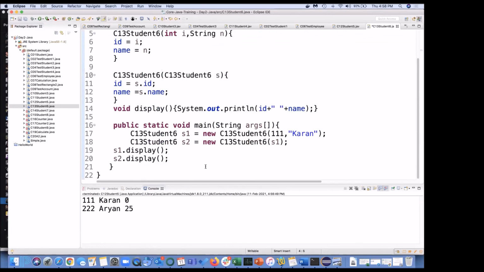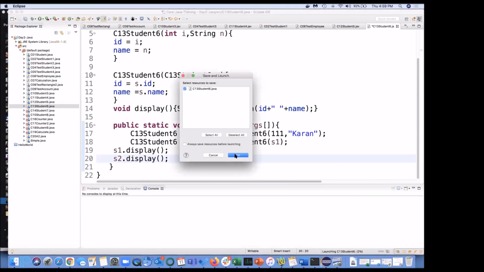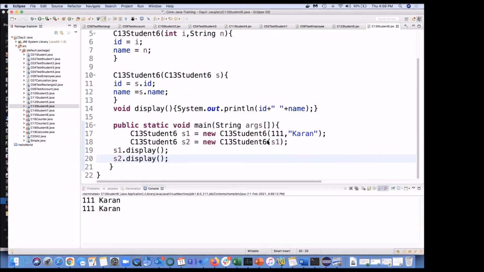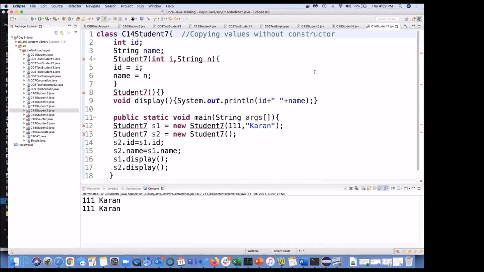What's going to be the output? Can you chat? Output: the same thing getting printed twice. 111 colon. Okay, cool. So simple. We'll move to another program, that is copying values without a constructor.